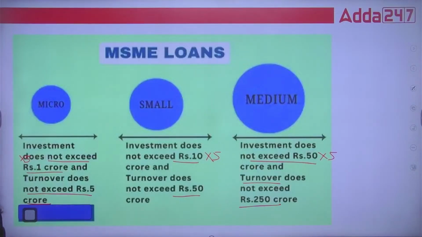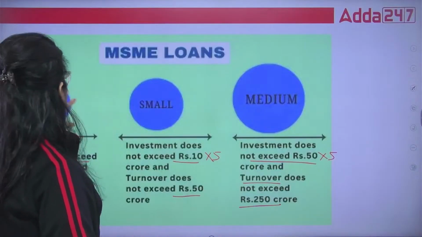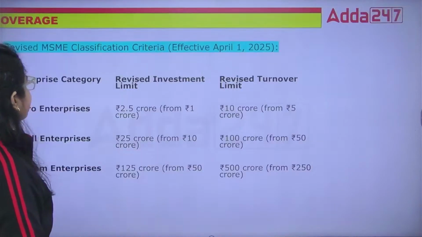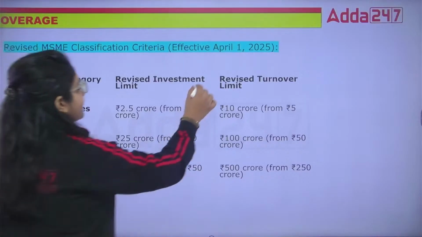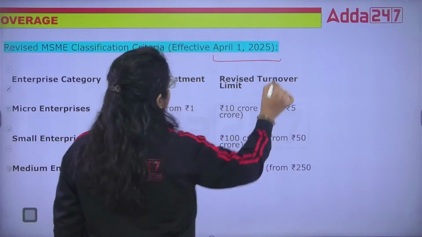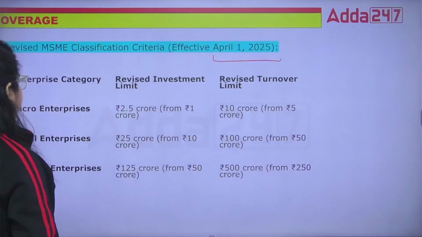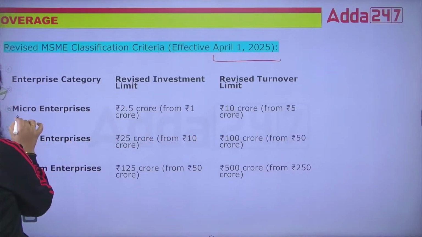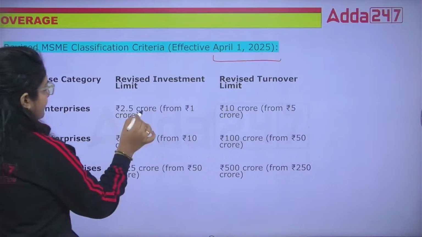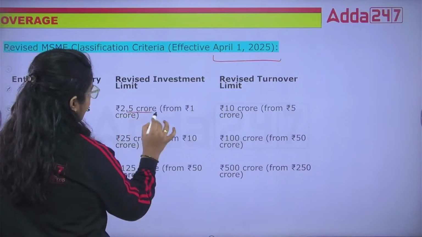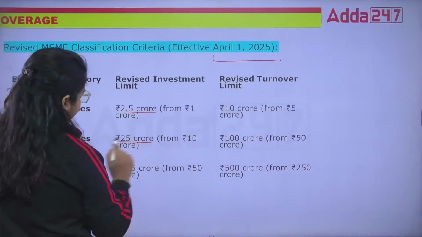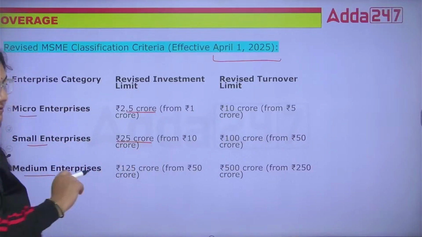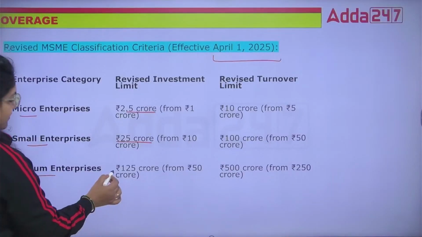Is that okay? So this is your particular enterprise. But right now we have a recent amendment also, that is effective from 1st April 2025. Now guys, if we talk about the micro enterprise, the revised limit is 2.5 crore investment. For small enterprise, it is 25 crore, and for medium enterprise, you can see here it's 125 crore.